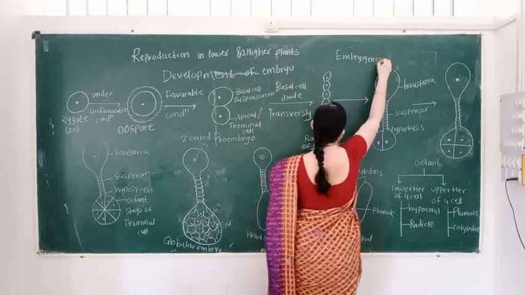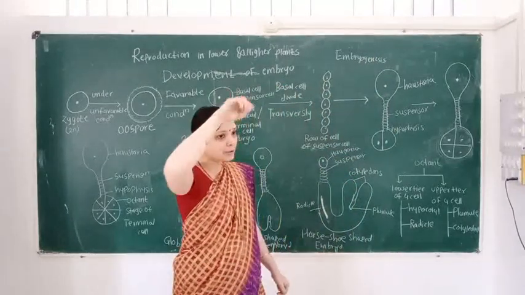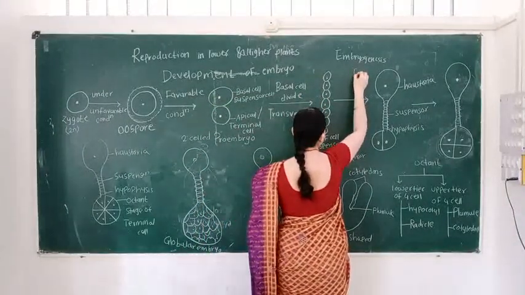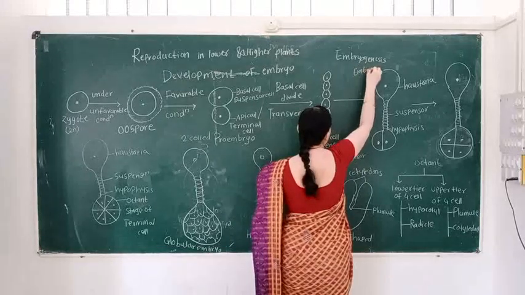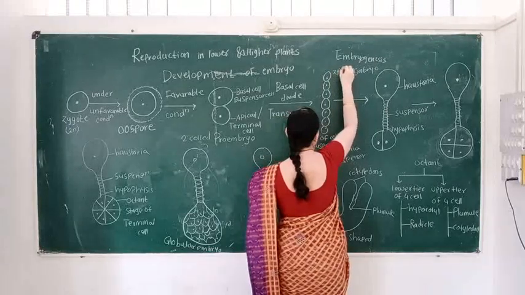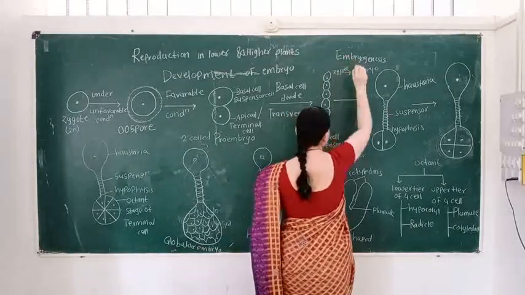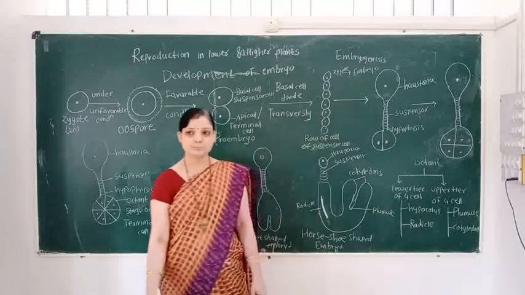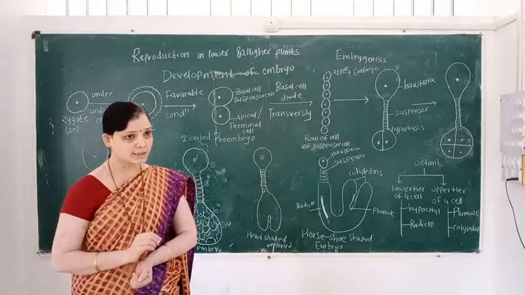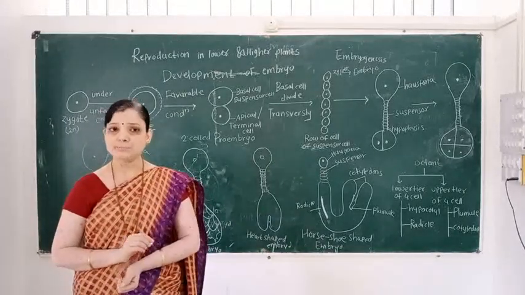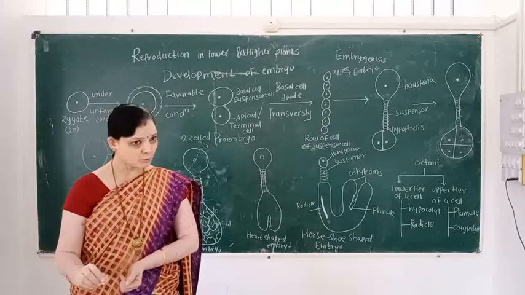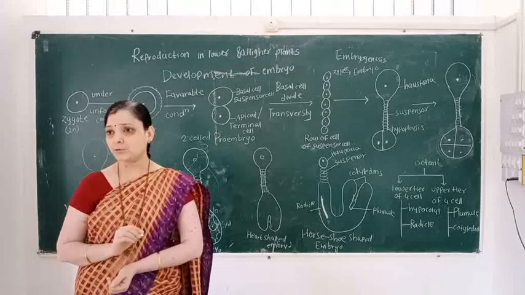Genesis means formation. In embryogenesis, the embryo is formed from a zygote. The definition of embryogenesis: the zygote develops into the embryo, and this embryo formation from the zygote is known as embryogenesis.